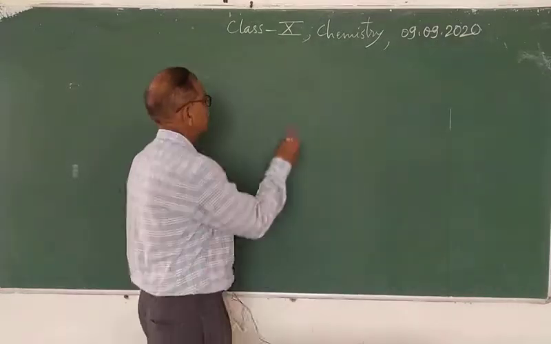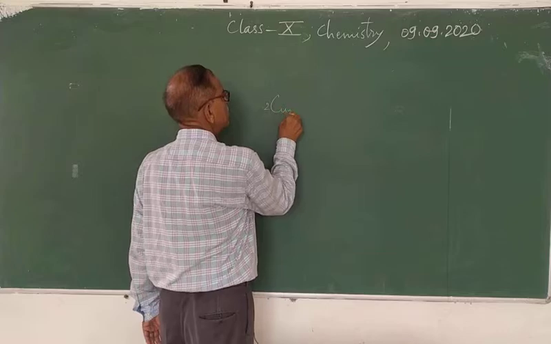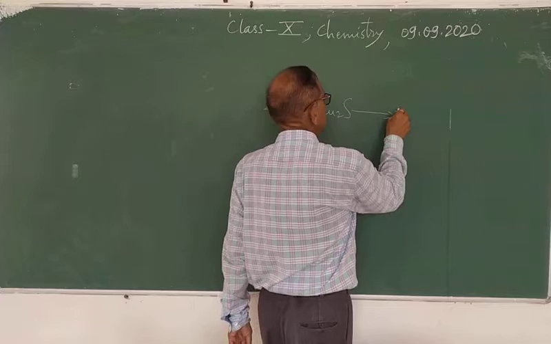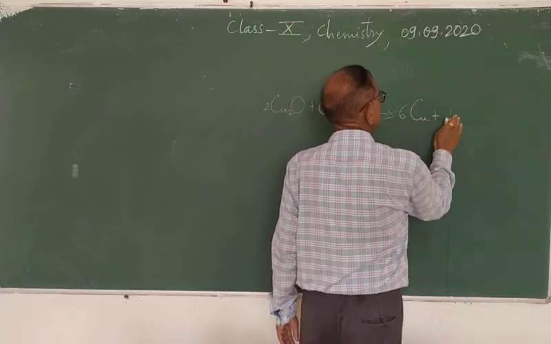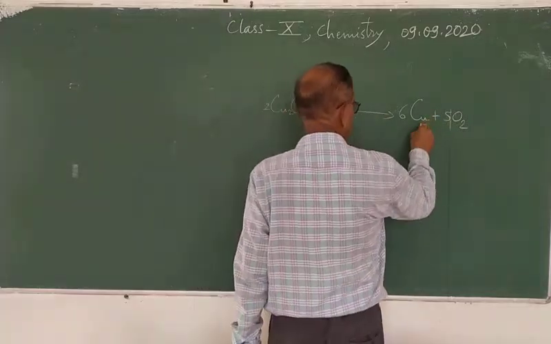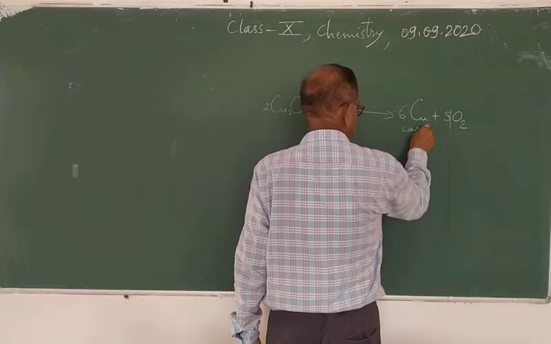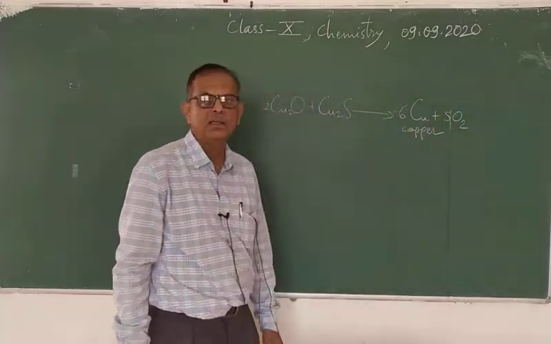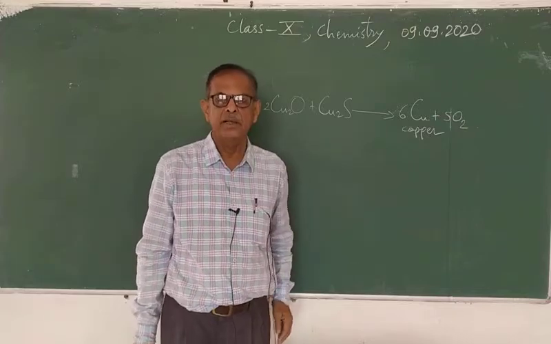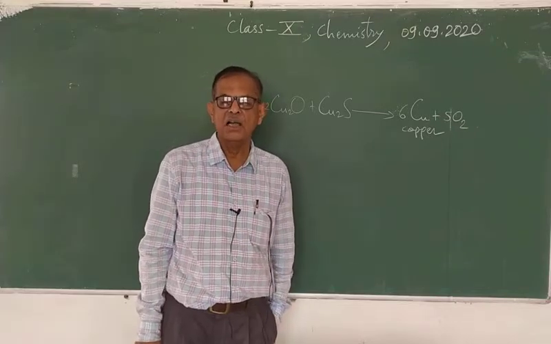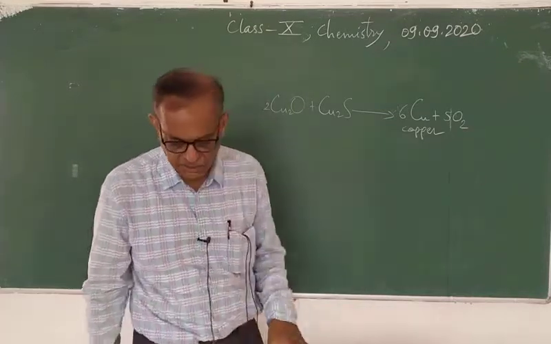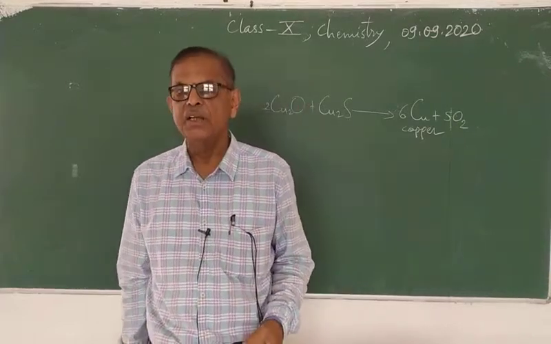This reaction is important, so remember it. In this way copper is obtained, and this copper is then purified. Metals of low reactivity are purified by electrolysis. So this is extracting the metals low in the activity series.